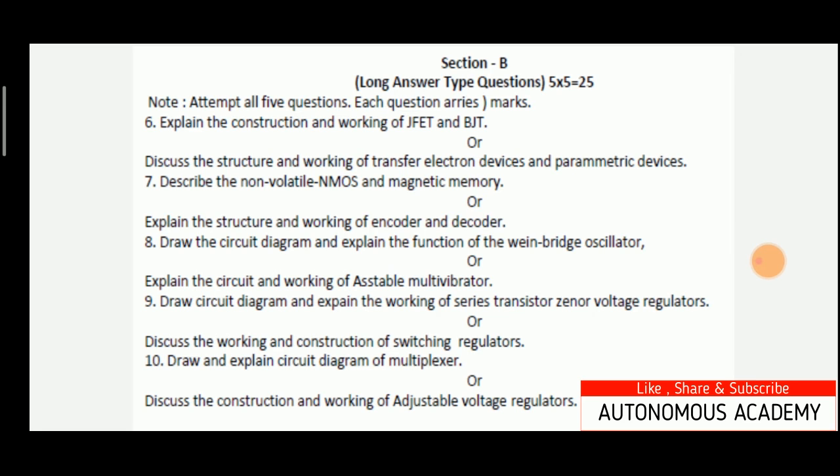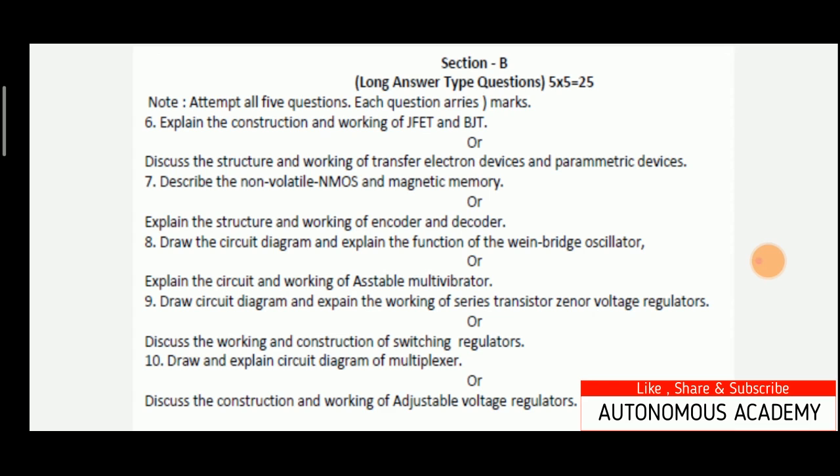Next is, draw the circuit diagram and explain the function of the Wien bridge oscillator. So here the question is asked about the oscillator, and specifically for the Wien bridge oscillator you have to draw the proper circuit diagram and also explain the function of this Wien bridge oscillator.